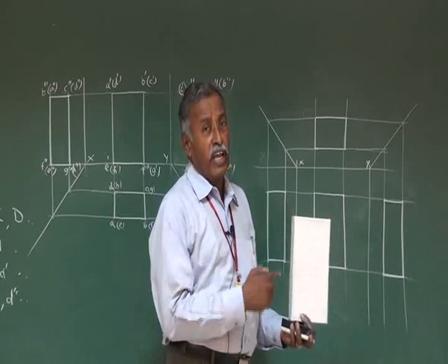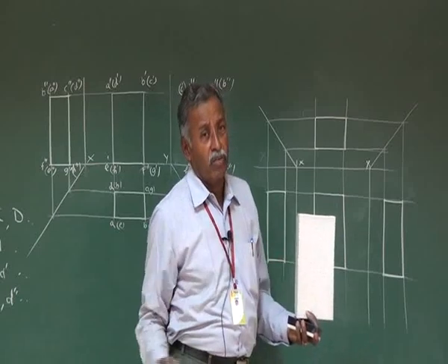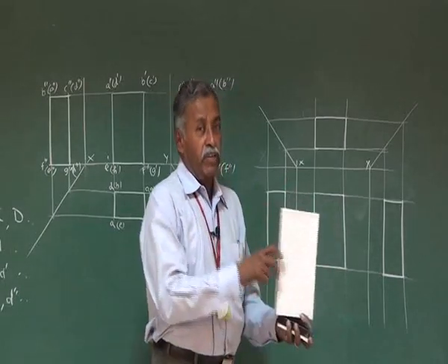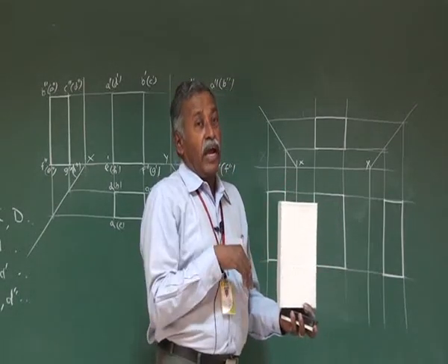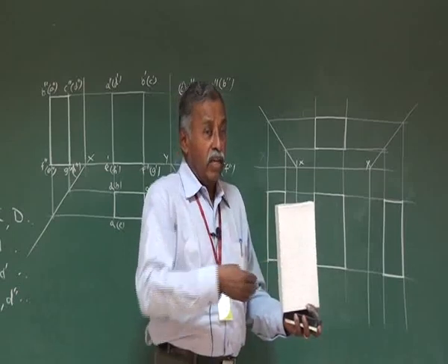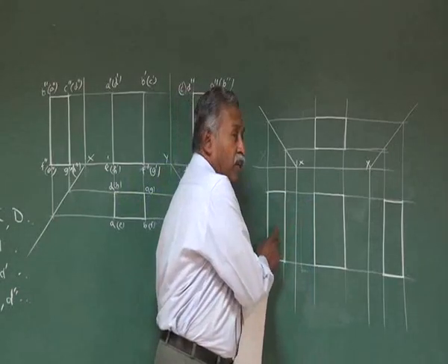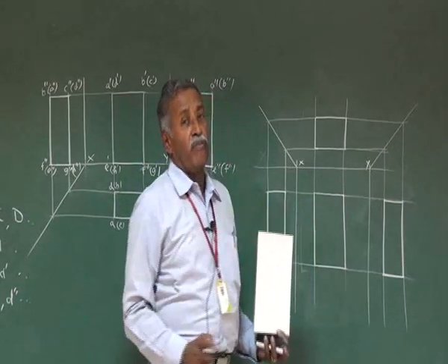The left hand side view in this third angle projection is observed from this direction, because the plane of projection has to be in between the object and the observer. The profile plane is kept in this place in between the observer and the object, and to keep it in the same plane, this is rotated 90 degrees and kept here. So the left hand side view comes to the left of your front view.